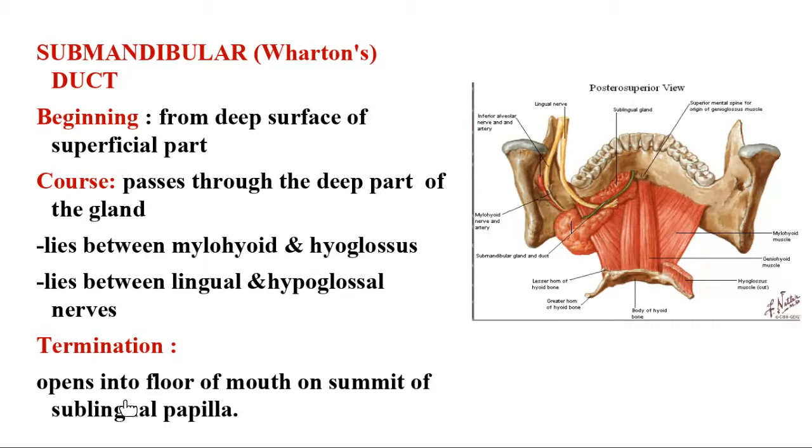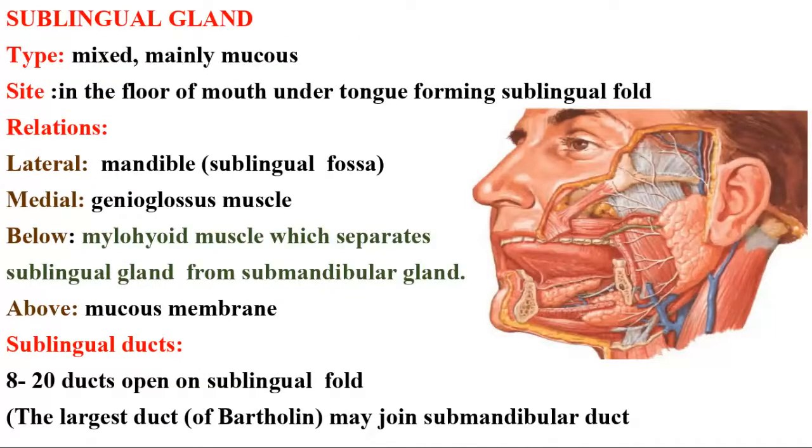And where does it open? It opens in the floor of the mouth, on the summit, somewhere near the sublingual papilla.